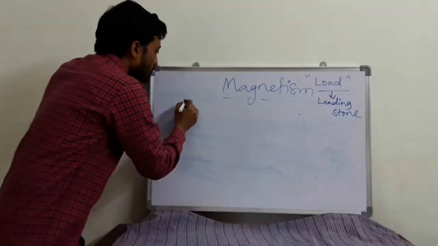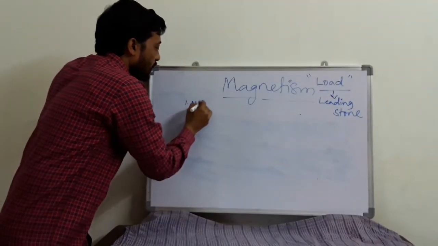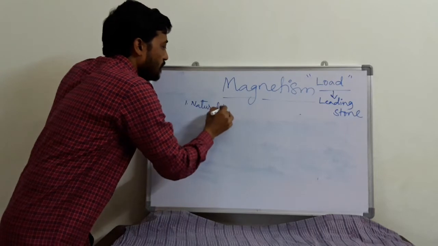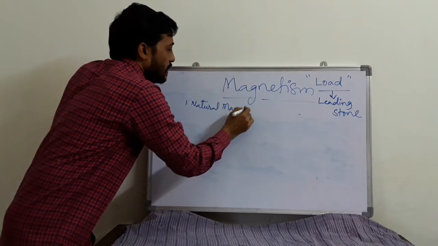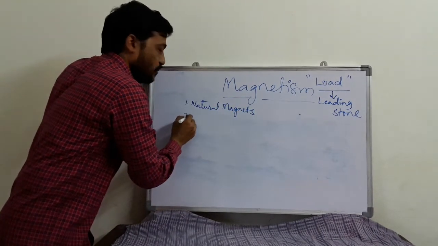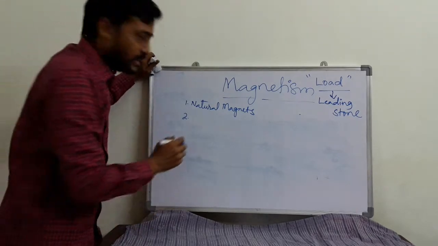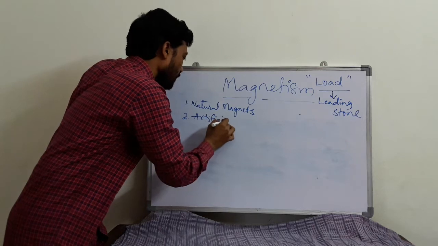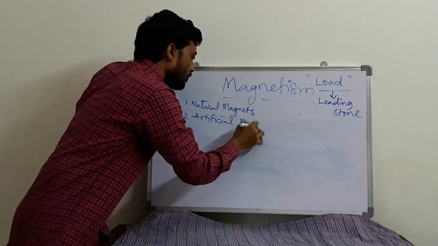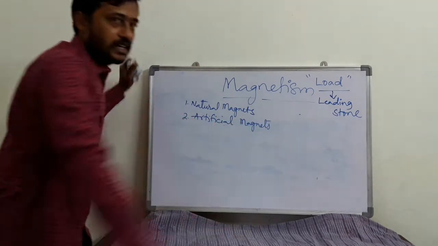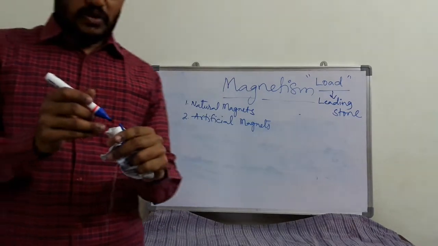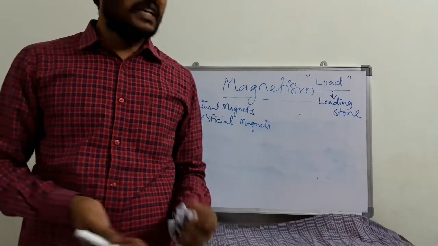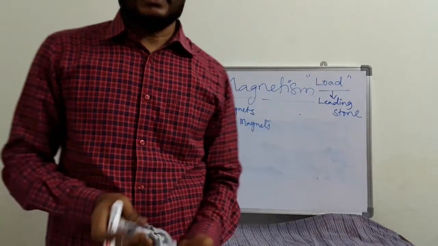So generally we have two types: one is natural magnets, second one is artificial magnets. Natural, it's from nature. In nature we get that, which is called natural.